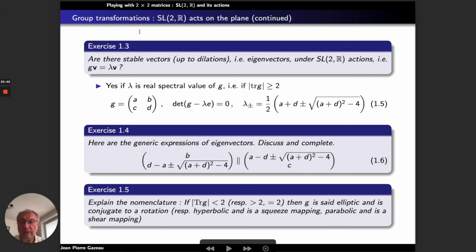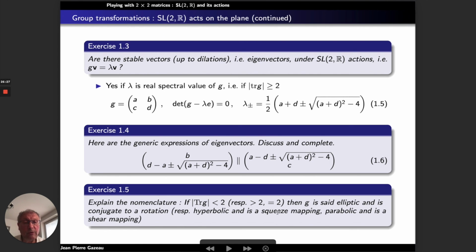Now, the next exercise is a little bit less easy. Explain the following nomenclature. The trace of G, I remind you, is the sum of the diagonal elements, A plus D. If the modulus of this trace is smaller than 2, then G is said to be elliptic. If it's larger than 2, it is conjugate to hyperbolic.